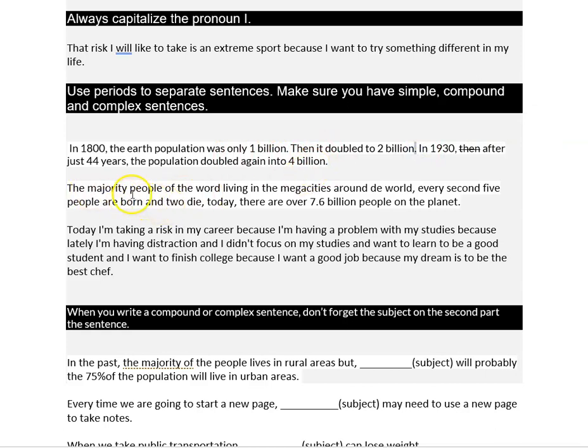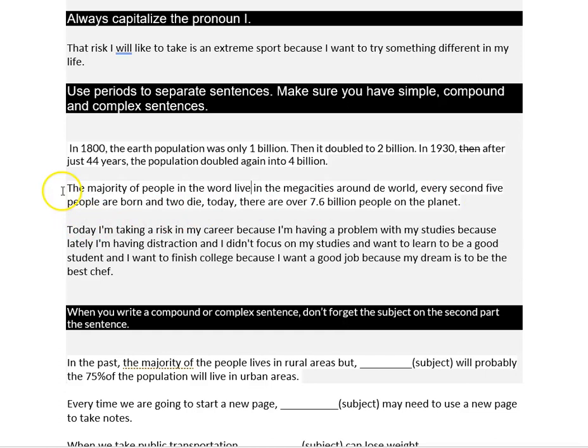The majority of people, okay, the majority of people in the world, let me put in the world here, the majority of people in the world live, I don't know why ing, live in mega cities around the world. Every second, 5 people are born and 2 die. Today, there are over 7.6 billion people on the planet. How many complete ideas or complete thoughts do you see here?